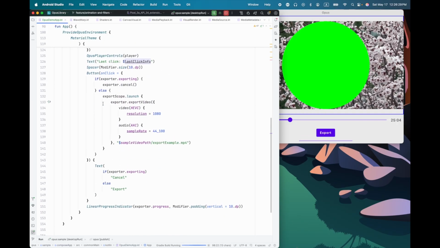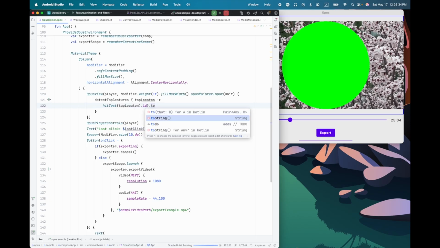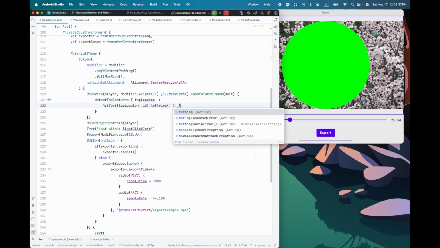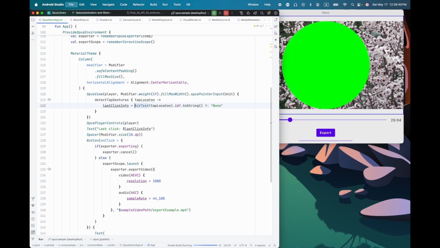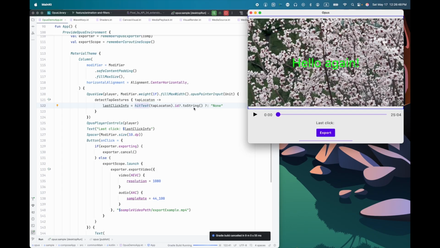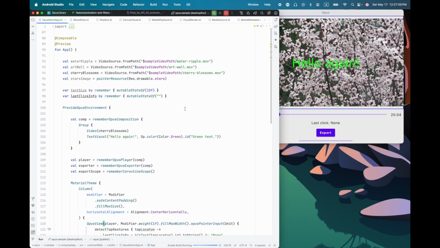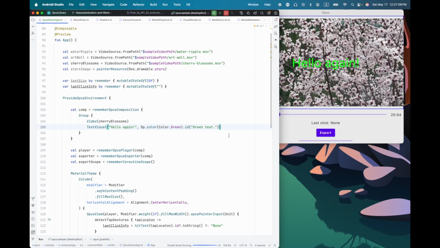And now what I can do is I can just call toString on this or none, and let's just assign that to last click info. So now if I run this, and if it all works, there's my text, and when I click here, I'm getting none. If I click on the text, it says green text. And so you can see there is also a way of handling pointer input with relation to the things that appear in the video.